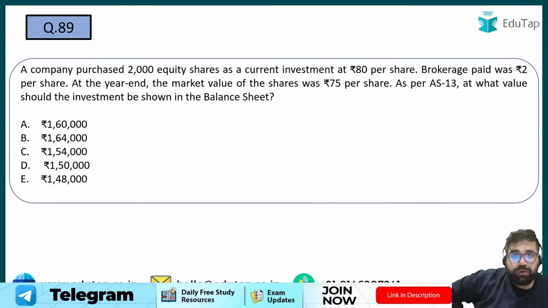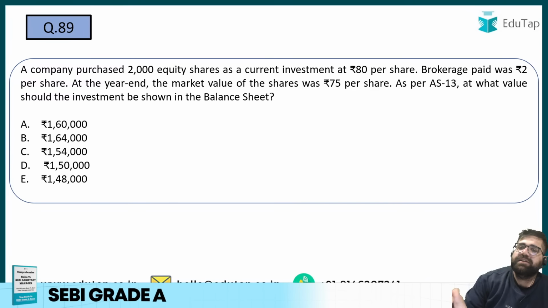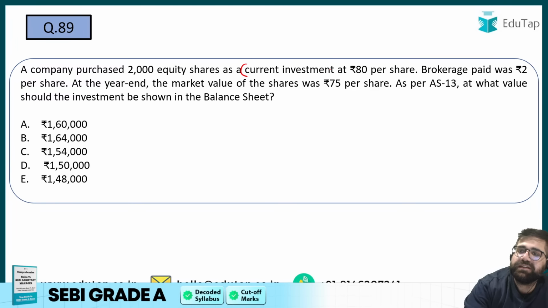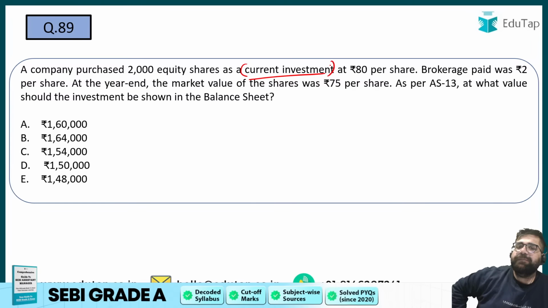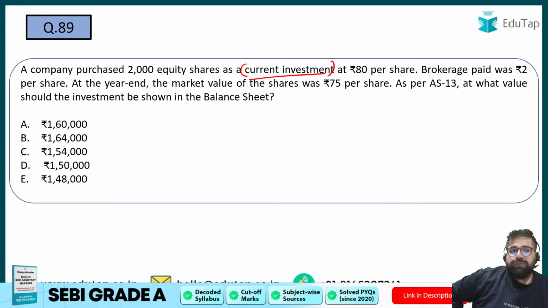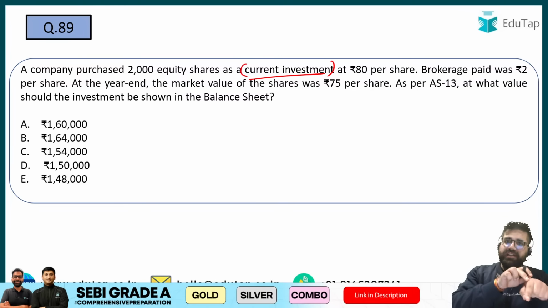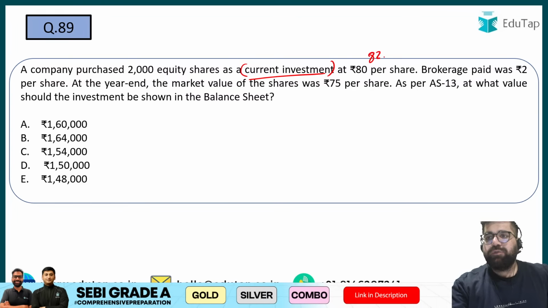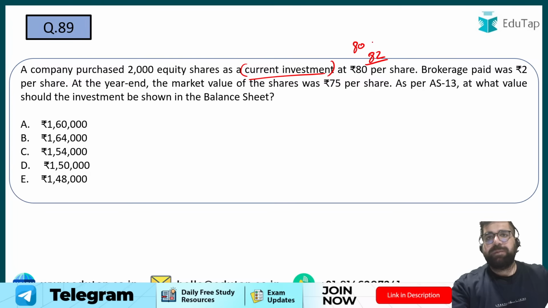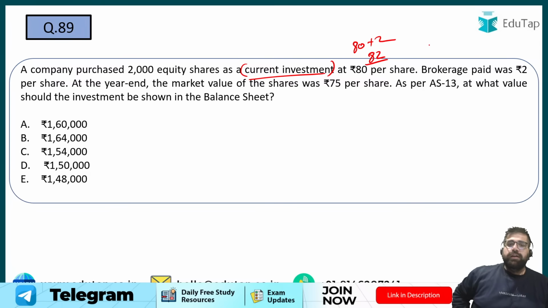Yes, it was including. Question number 89. A company purchased 20,000 equity shares on current investment. This time they have mentioned current investments, right, at 80 per share. Brokerage paid was 2 per share. Now see, this time they have not said that brokerage is included in the price. So your total cost of acquisition is 82, which is 80 of price plus 2 of brokerage.